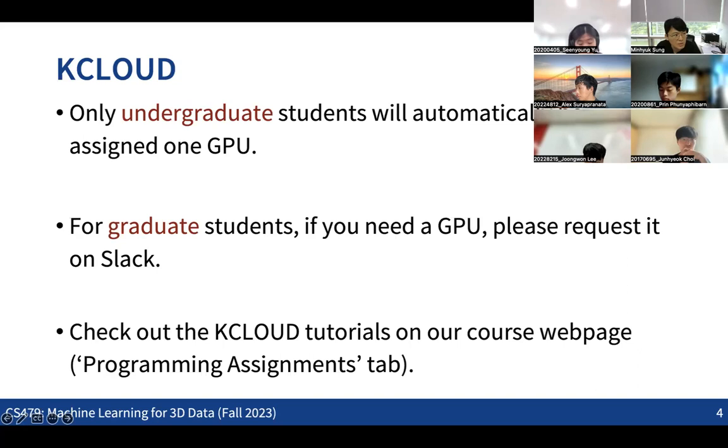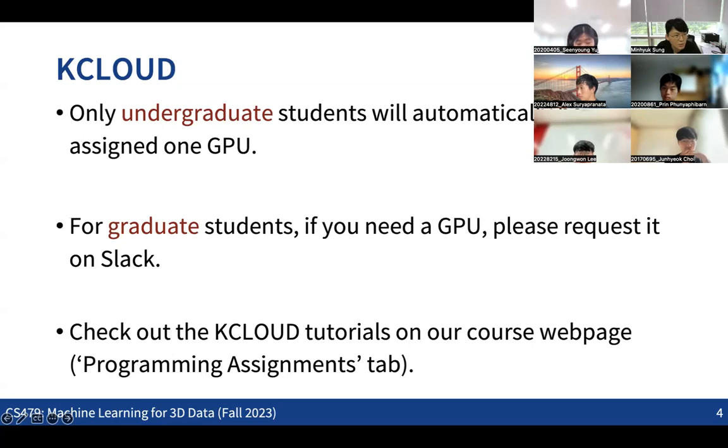If you did not receive a K-Cloud GPU, please let us know. For graduate students, if you need a GPU, please let us know and we will try to distribute some. If it's your first time using the K-Cloud, please check out the K-Cloud tutorial, which is also uploaded to the course webpage.